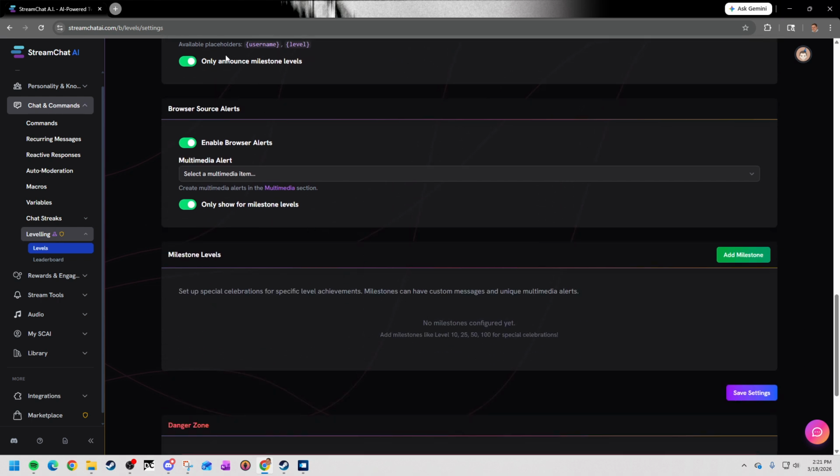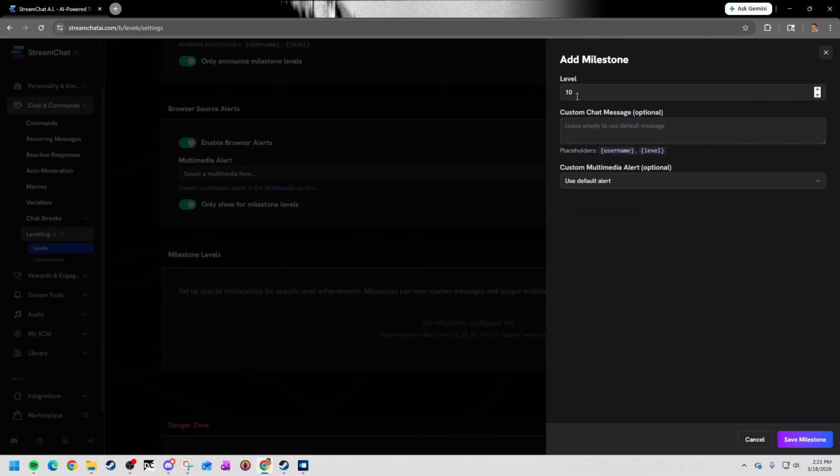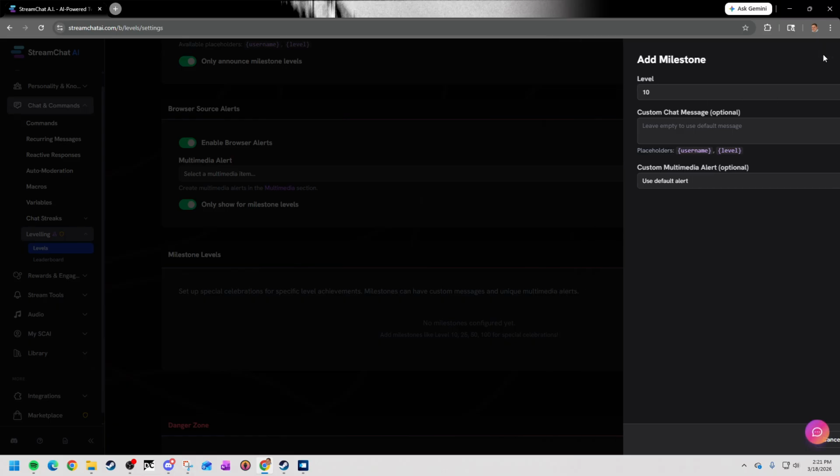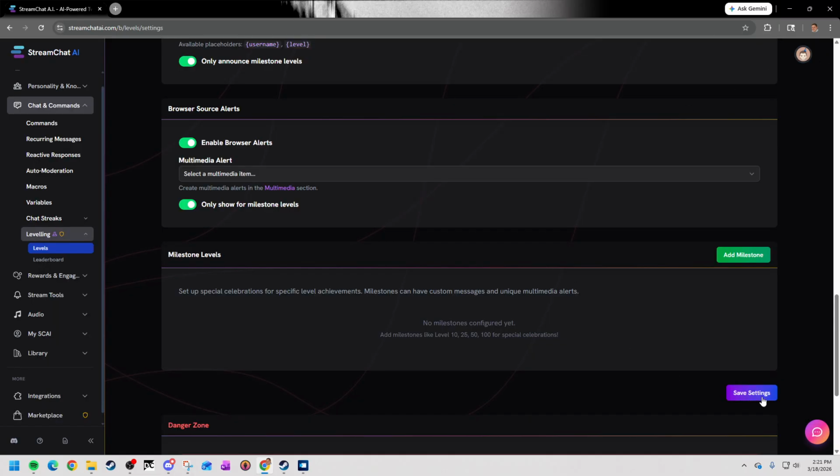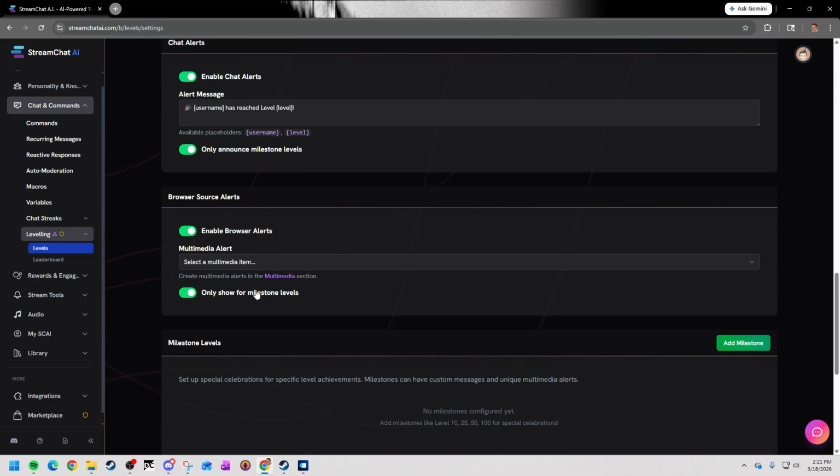Milestone levels, as we mentioned here previously, you can click Add Milestone and create your own specific milestones. Maybe every 10, every 20, every 5 levels, depending on what you want to add. Click on Save, and then that will save your leveling up system. Next time you stream, your chatters will just start gaining levels without even realizing it. Obviously, once there is some type of an alert that's happened, then they'll be aware.